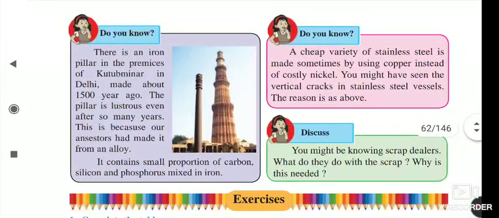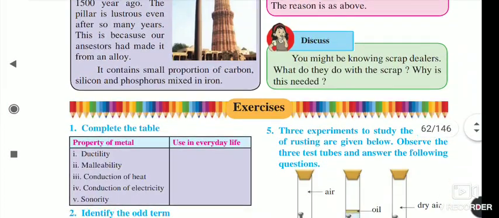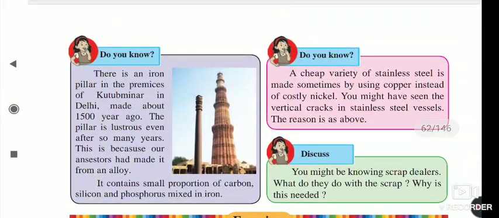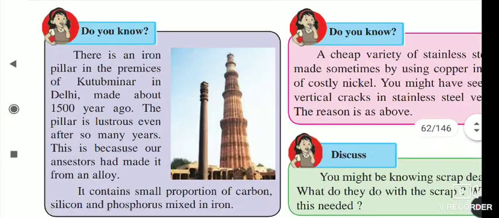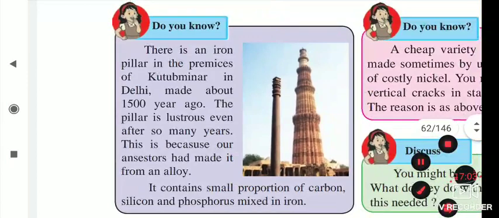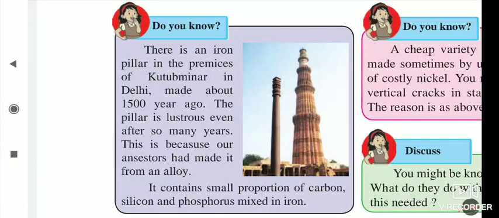Now if you see here, do you know there is an iron pillar in the premises of the Qutub Minar in Delhi?